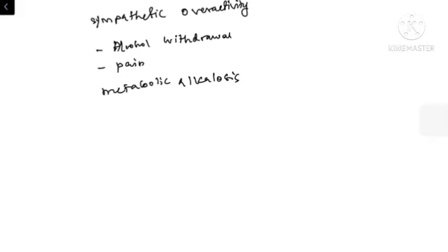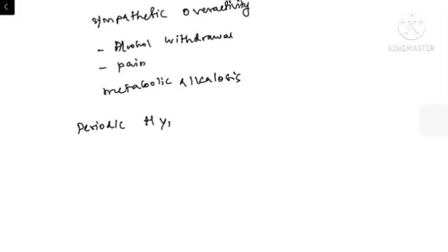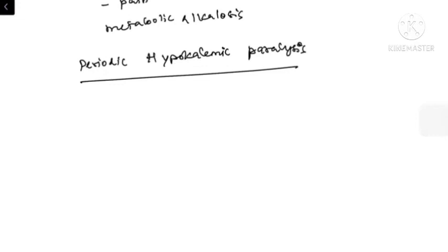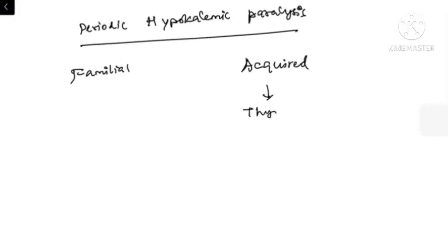So there is a terminology called periodic hypokalemic paralysis. This means that the patient used to have episodes of paralysis because of hypokalemia, which is periodic in nature. There are two types, familial and acquired. And the acquired type is mostly associated with thyrotoxicosis.